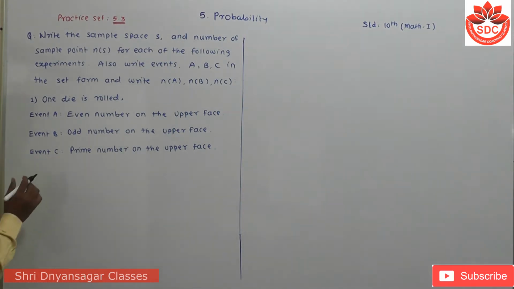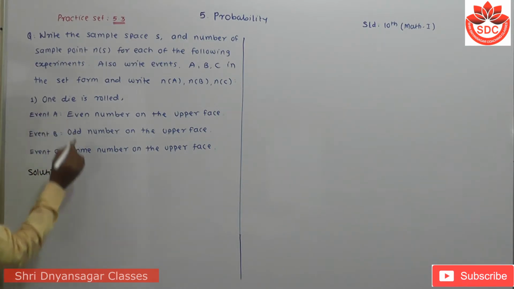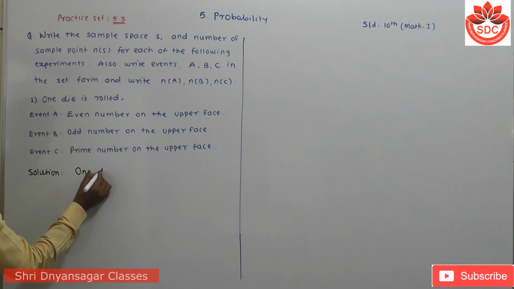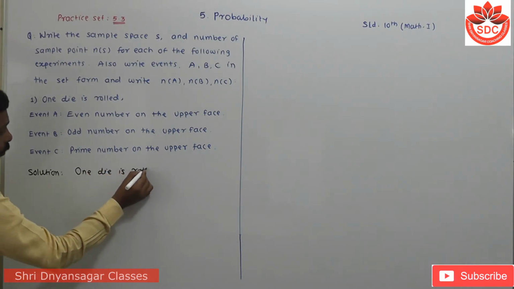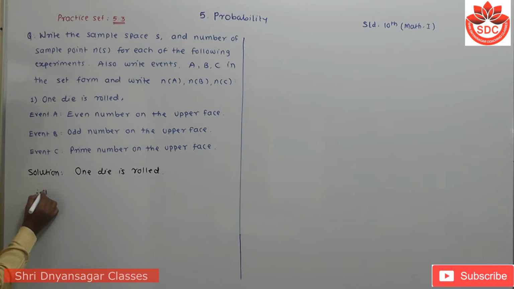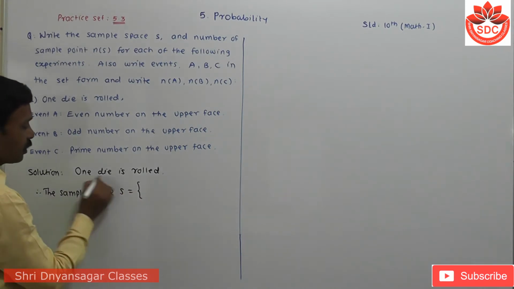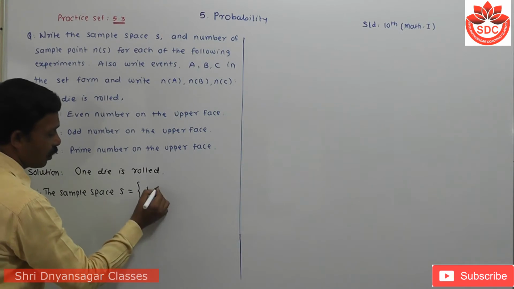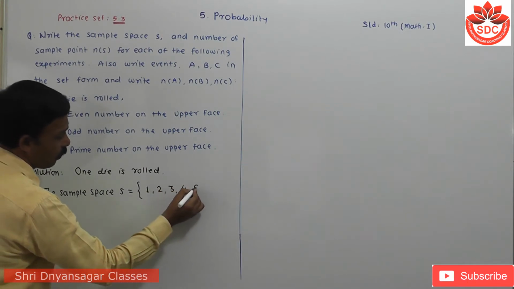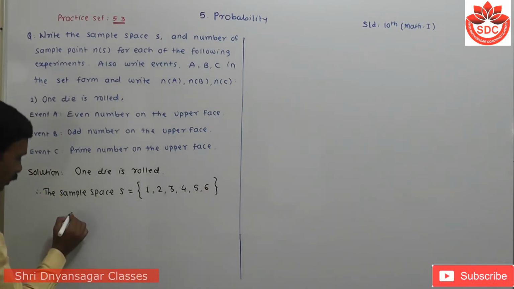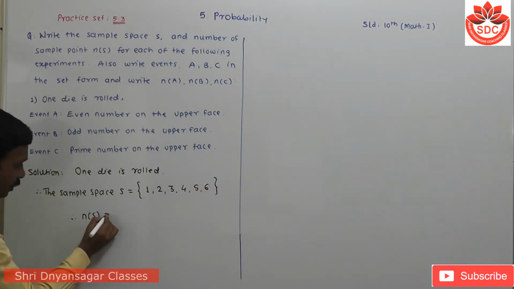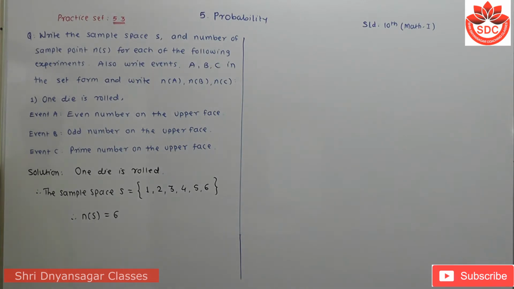Now students, the solution of such a question is so simple. Here one die is rolled. Therefore, the sample space S is equal to, since a die is rolled, there are 6 numbers on this die: 1, 2, 3, 4, 5 and 6. Therefore, students, n(S) is equal to how much? 6.